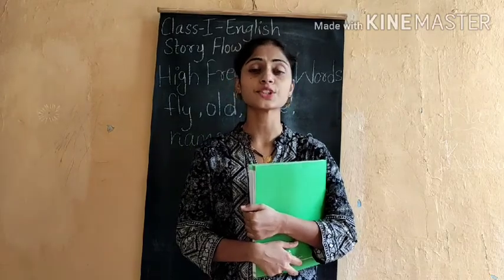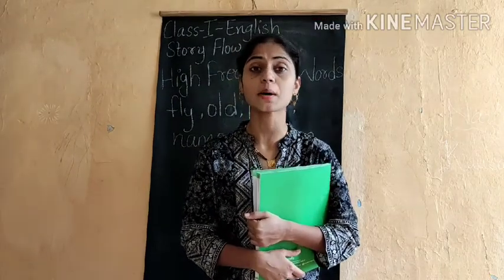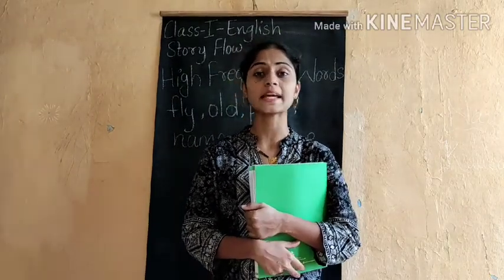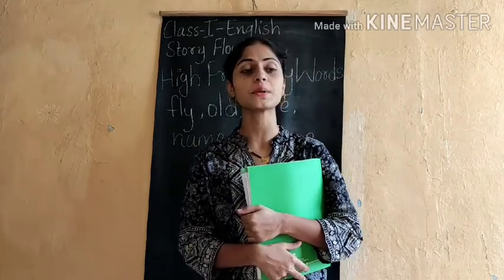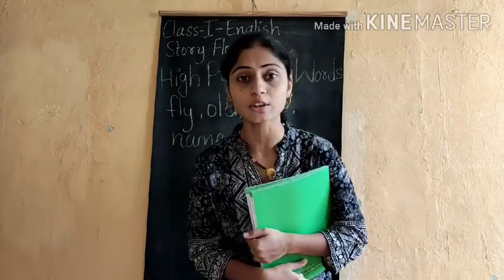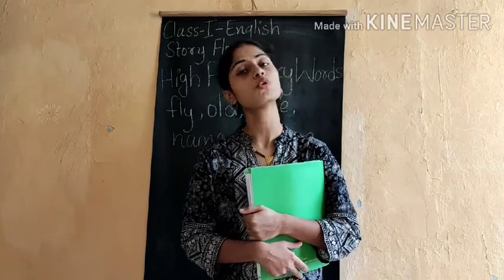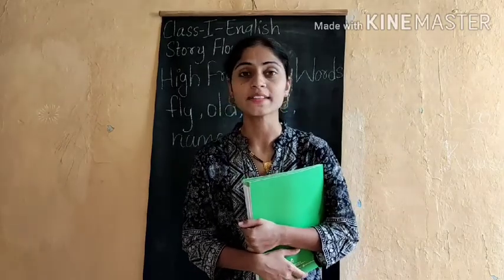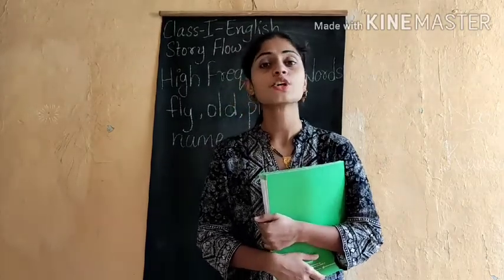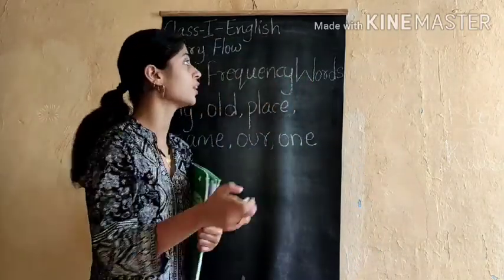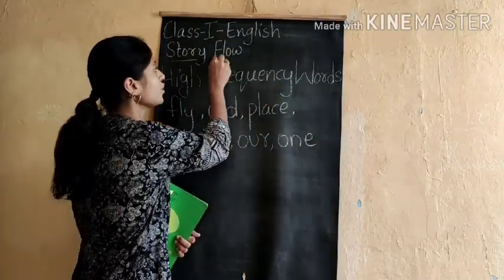So children, in the last video session, we have seen the story of Blake and the boy. We have seen that Blake is a black crow, and there was a boy who helped Blake to fly in the sky, isn't it? So children, based on that story, we are going to solve the worksheet story flow.